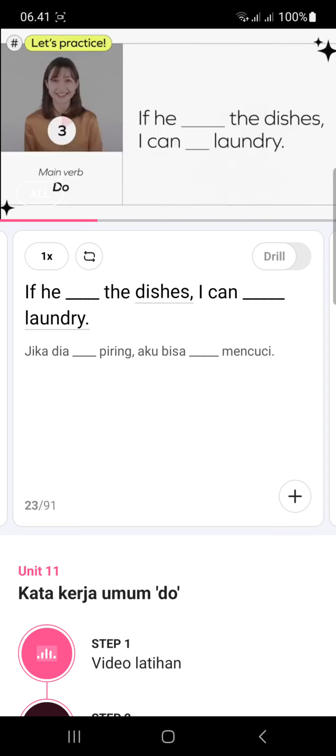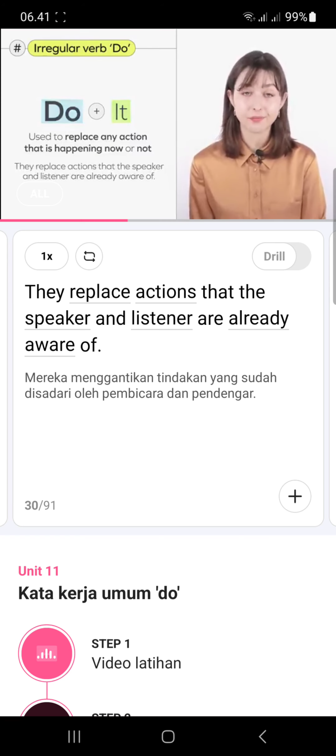Do can be joined with demonstratives like this or that when talking about habits. This is used when you are doing the action currently. That is used when you are not doing it currently. It can also be joined with the pronoun it. It can be used to replace any action that is happening now or not. They replace actions that the speaker and listener are already aware of.